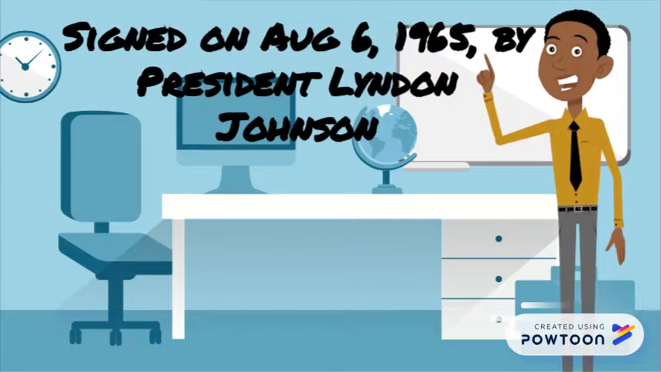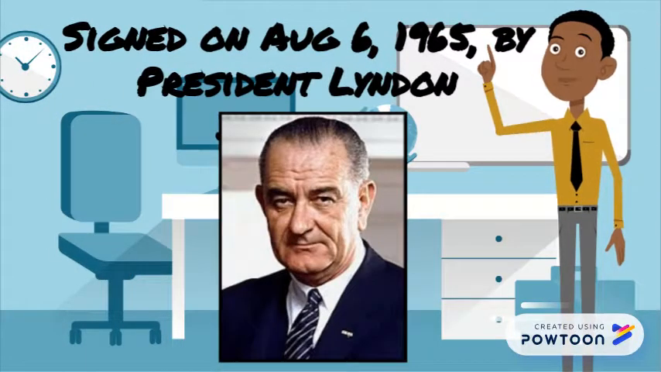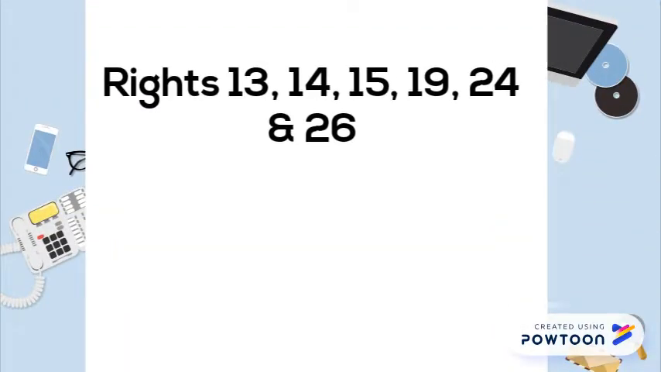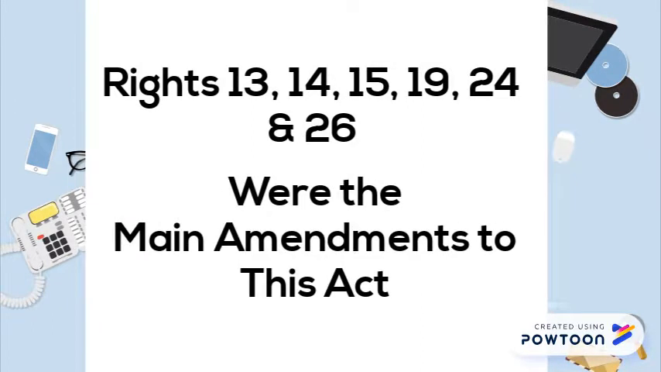Today we'll be learning about the Voting Rights Act of 1965. Signed into law on August 6, 1965 by President Lyndon Johnson, it was an important piece of federal legislation in the United States that prohibits racial discrimination in voting. The 13th, 14th, 15th, 24th, and 26th were the amendments to this act. They all forbid racial discrimination in voting.